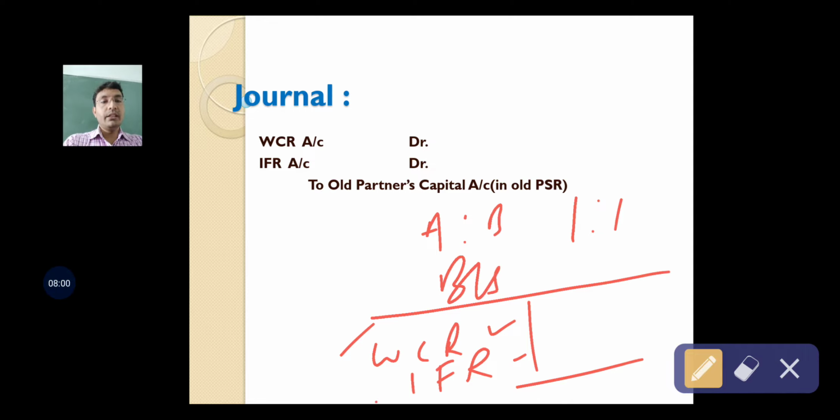So if there are no conditions attached to these reserves, then these reserves belong to old partners in the old profit sharing ratio.